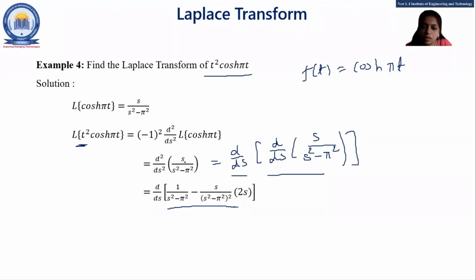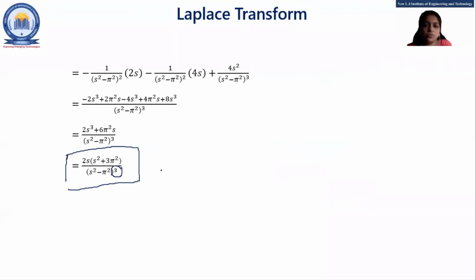Here s is u, and 1 upon s square minus pi square is v. So here we apply the derivative d by ds of s into 1 upon s square minus pi square, right? This is the u into v rule. But if you wish, you can apply the u by v rule. Okay, so this is the answer of the given example.